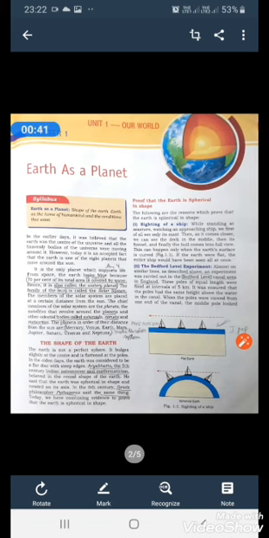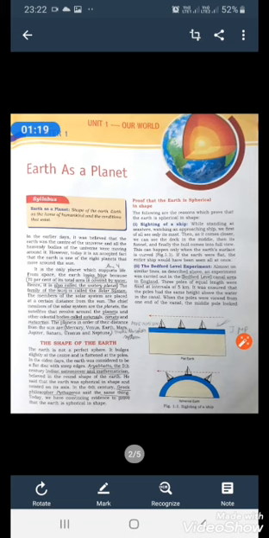In the earlier days, it was believed that the earth was the center of the universe and all the heavenly bodies of the universe were moving around it. However, today it is an accepted fact that the earth is one of the 8 planets that move around the sun. It is the only planet which supports life. From space, the earth looks blue because 70% of the total area is covered by water, and that is why earth is called the watery planet. So you underline that 70% of the earth is covered by water and therefore it is called a watery planet.